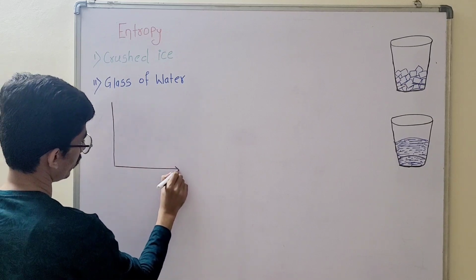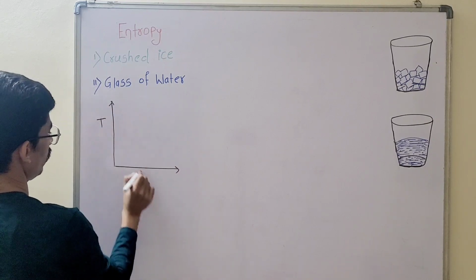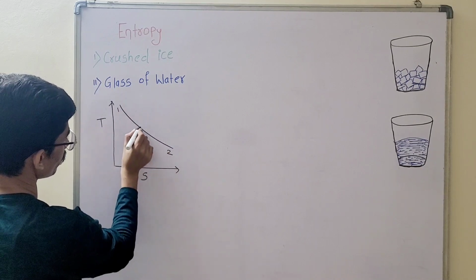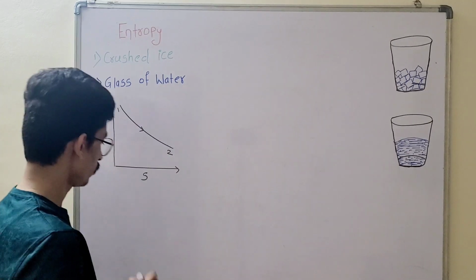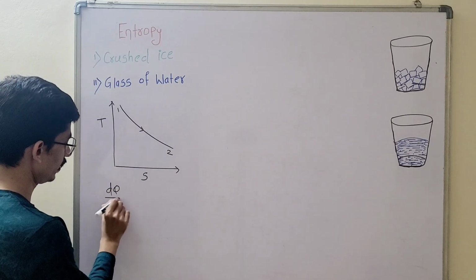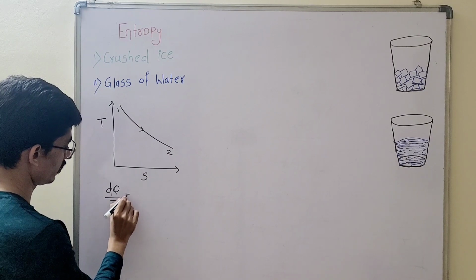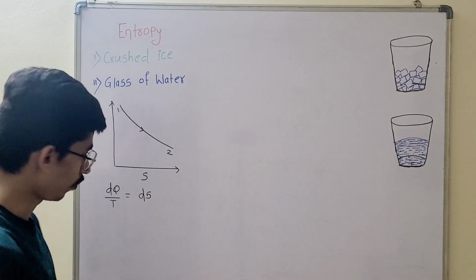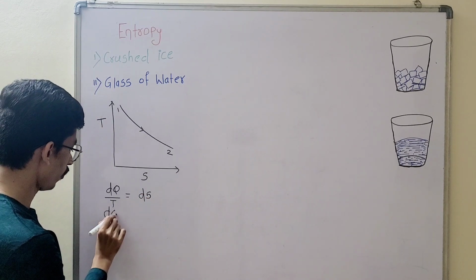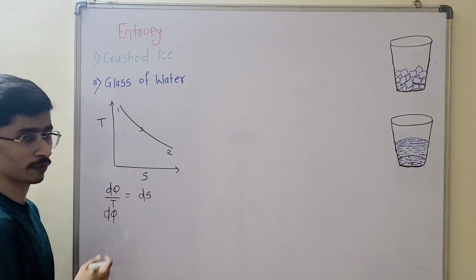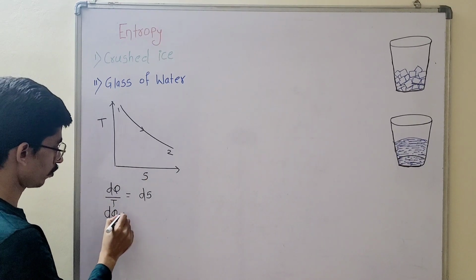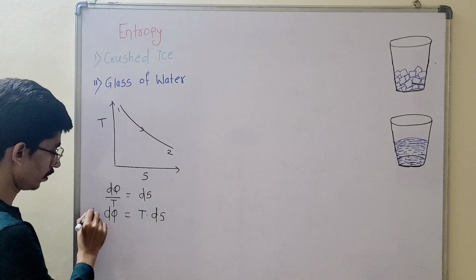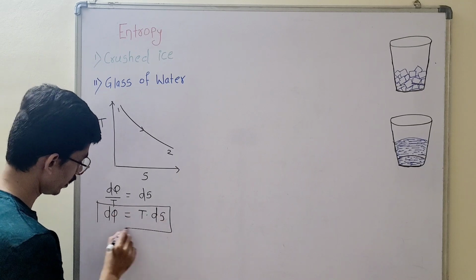If I plot the TS diagram, temperature versus entropy, for a reversible process from process 1 to 2, we know that dq by T is equal to ds. So dq is equal to T into ds.